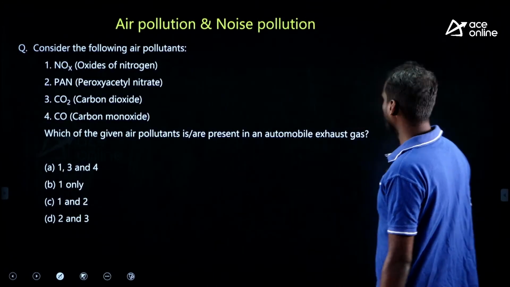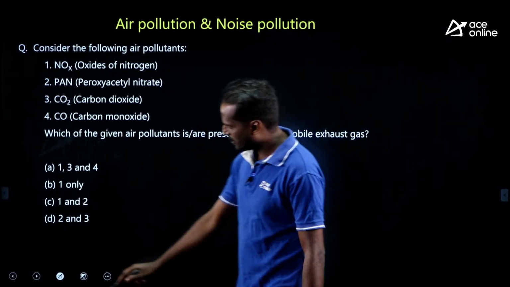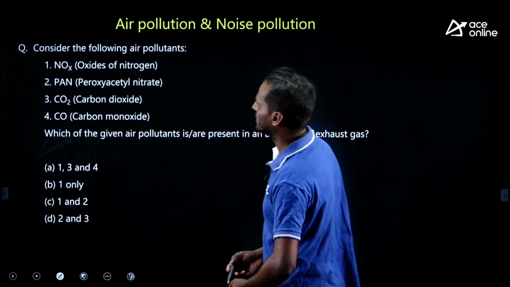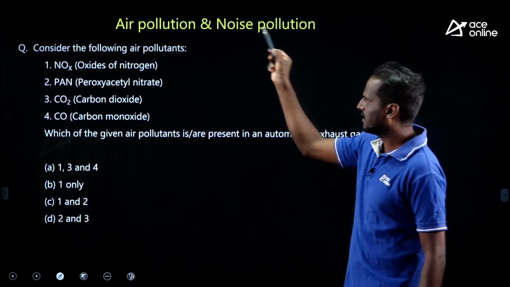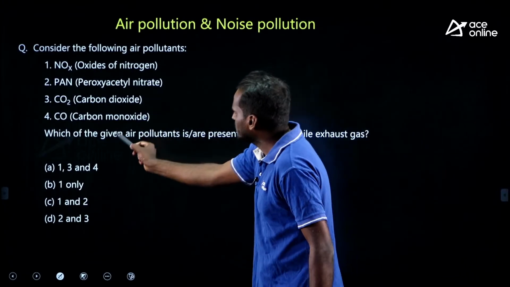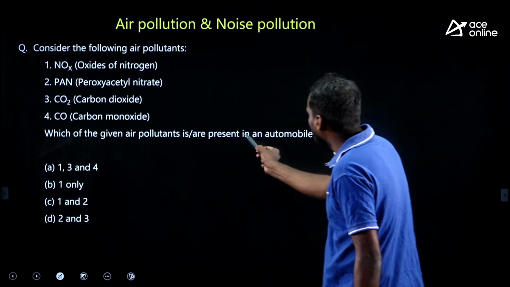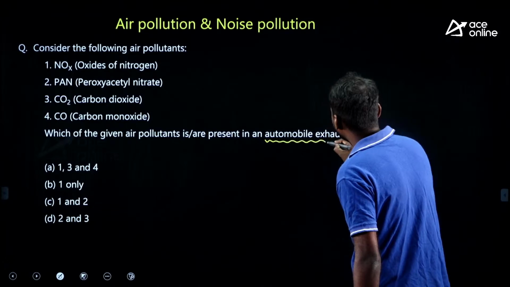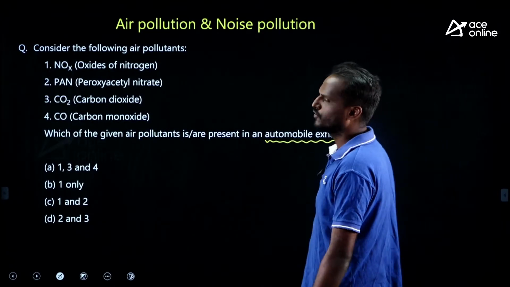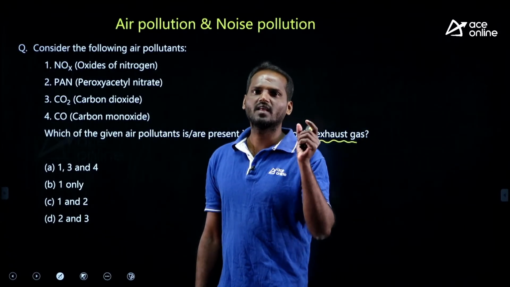Okay, the next question. Okay, let us look at the air pollution and control chapter, very important chapter it is. Consider the following air pollutants. What they have given these. Which of the given air pollutants is or are present in an automobile exhaust gas? Which of these air pollutants are present in an automobile exhaust gas?